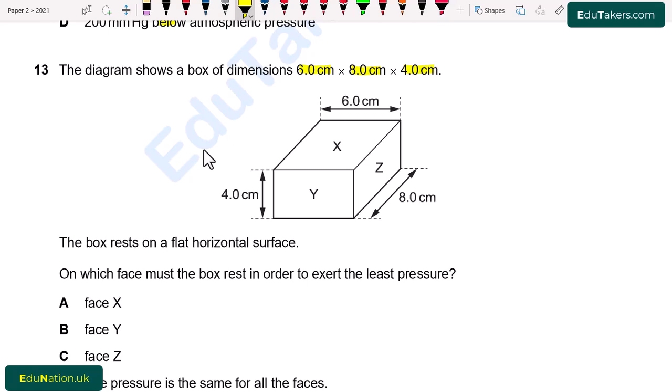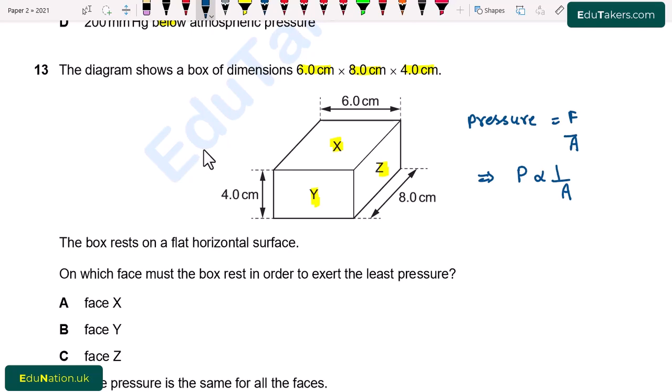From the figure we can see that there are three faces mentioned, X, Y and Z. We also know that pressure is equal to force per unit area. From here we can simply say that pressure is inversely proportional to area. The face which has larger pressure, of course, has smaller area.